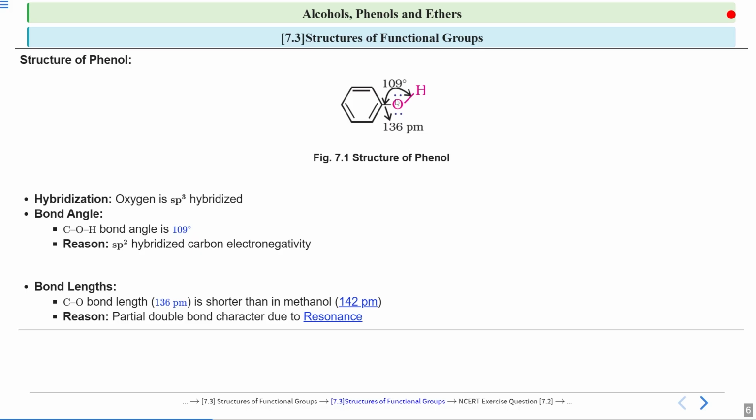Okay, so now you know for phenol, this oxygen is sp3 hybridized, and because of lone pair and bond pair repulsion, which is also there because of this larger phenyl group and its delocalized pi electrons, the bond angle is 109 degree. And if I talk about this carbon-oxygen bond length, then it is 136 picometer because there is a partial double bond character between this carbon-oxygen bond.